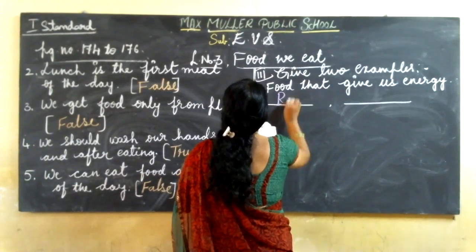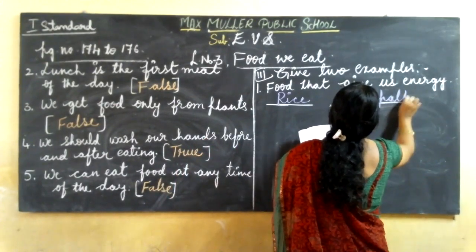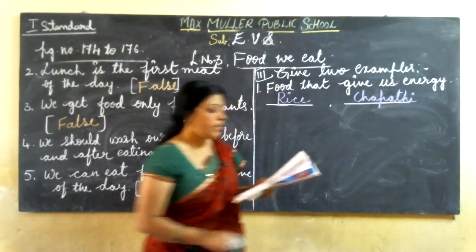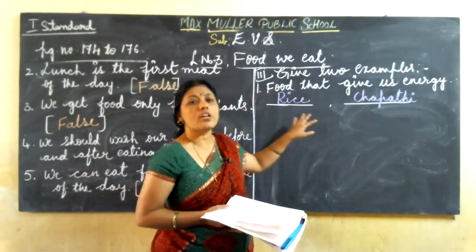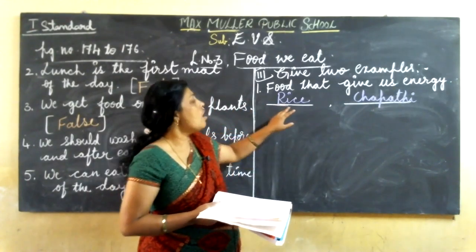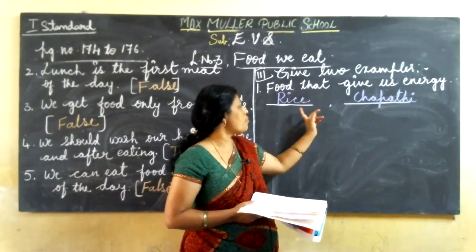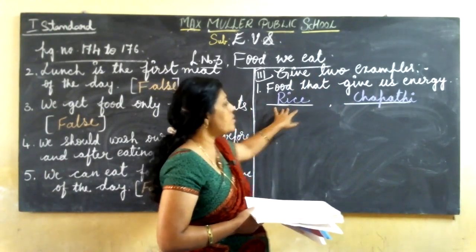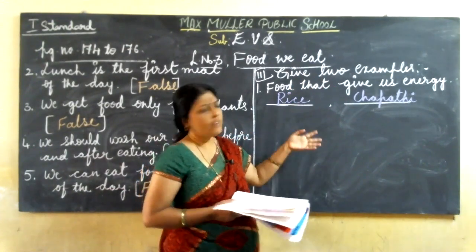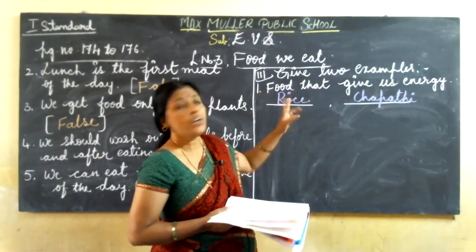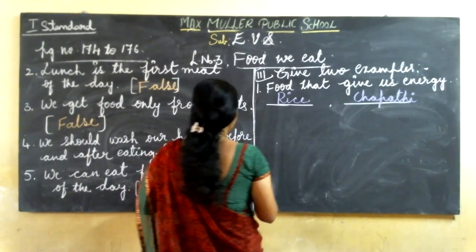That is rice, chapati, dal, butter, bread, sugar. These are all the foods that give us energy, isn't it, children? We learned in the previous class. They are asking only for two examples. You should write only two. That is rice, chapati, or sugar, bread, ragi, whichever you want, you can write, but only two examples, rice and chapati. Then come to the second one.